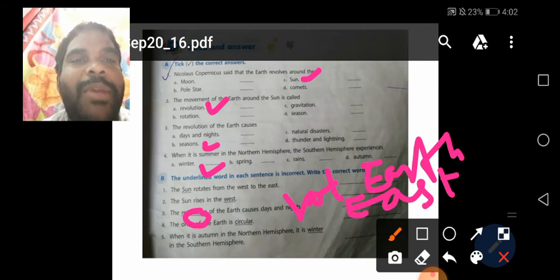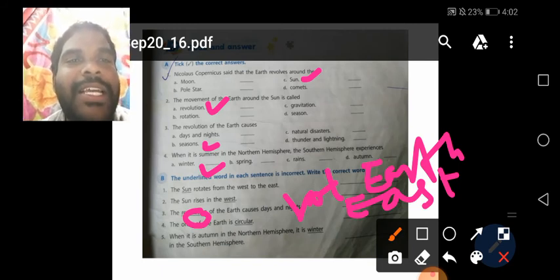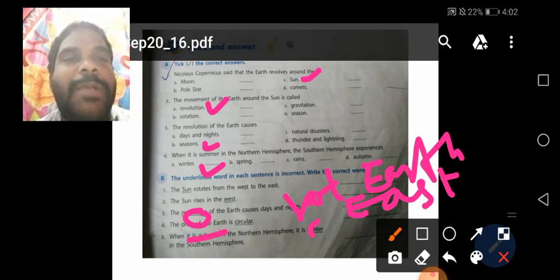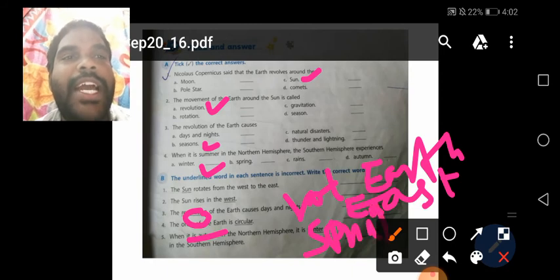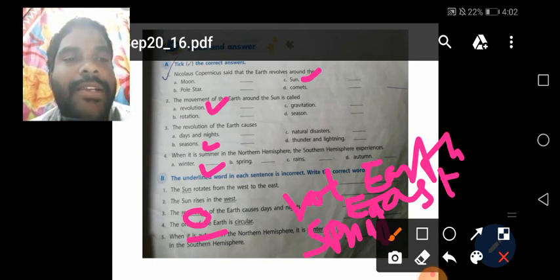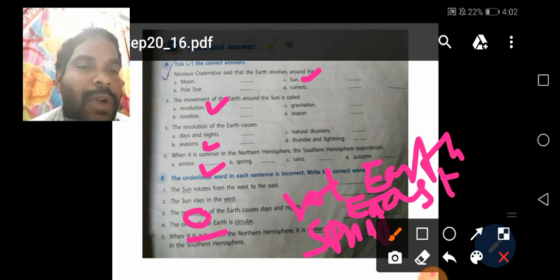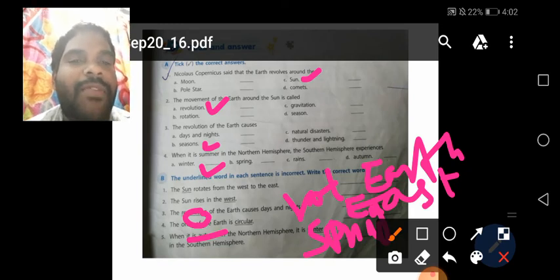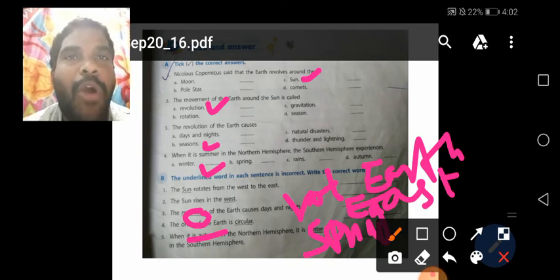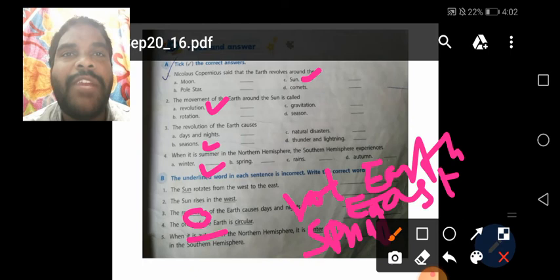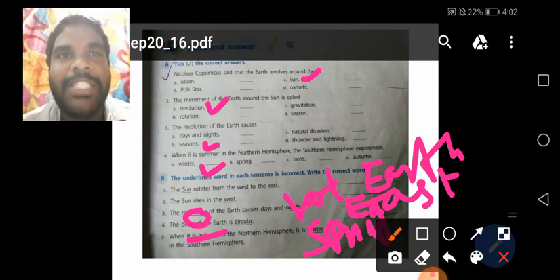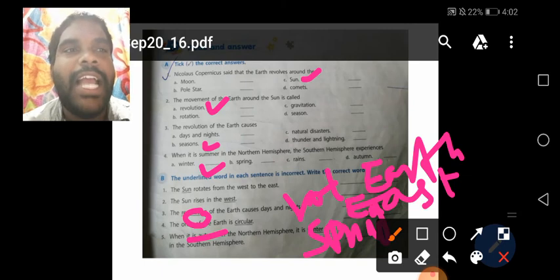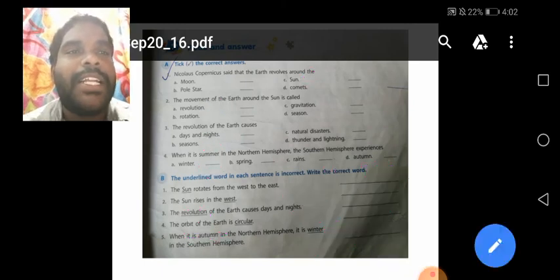Yes. When it is autumn in the northern hemisphere, it is dash winter in the southern hemisphere. Autumn means which season? Yes, spring season, not winter season. You should write here spring season. Understand children? Yes. These are the tick the right answers and underline words. At the same time, here they are given one activity about the revolution of the 8 planets. How much time does it take to complete one revolution of the earth? It means 365 days. Everybody knows like that. Here they are given one activity to complete.